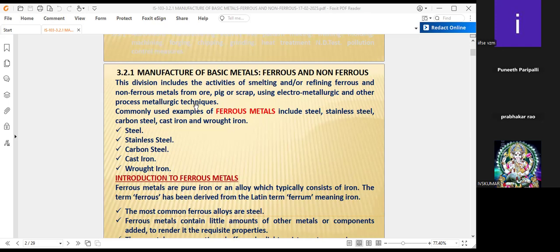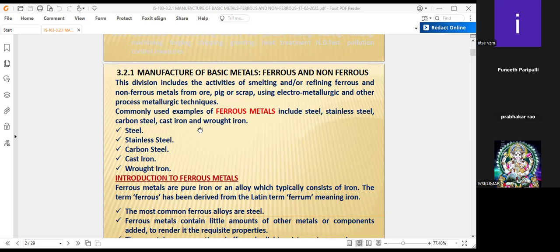Because in the world itself, or in India itself, there are various processes for the ferrous metals as well as for the non-ferrous metals, depending upon the mines, depending upon the ores, depending upon the nature of the ores, depending upon the purity of the metal which is extracted, and depending upon the availability of the equipment also. We have to see that the organization has feasibility, viability as well as financial viability, and then I can go for the different methods.